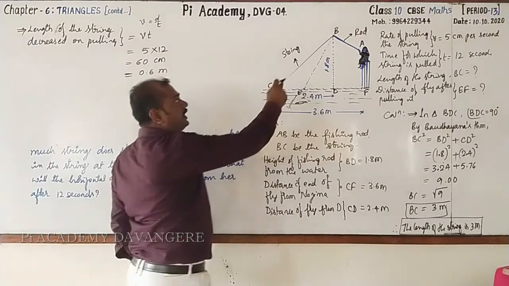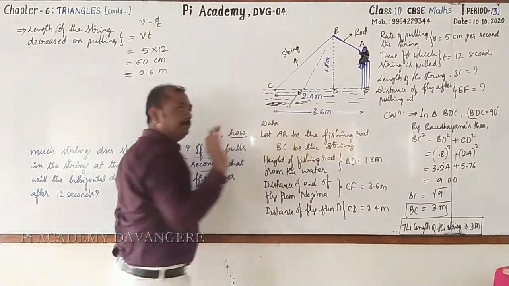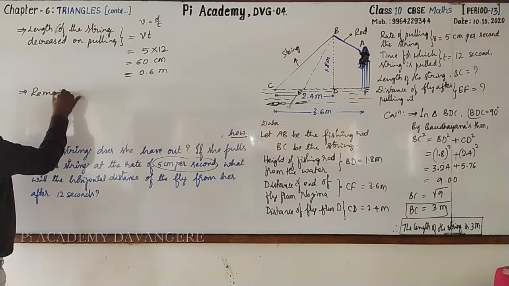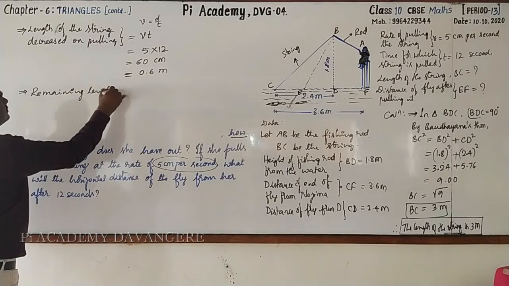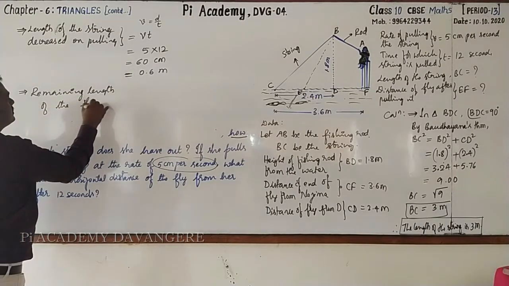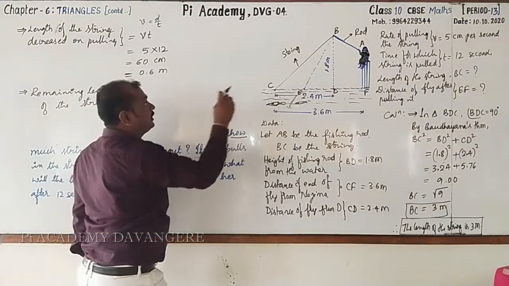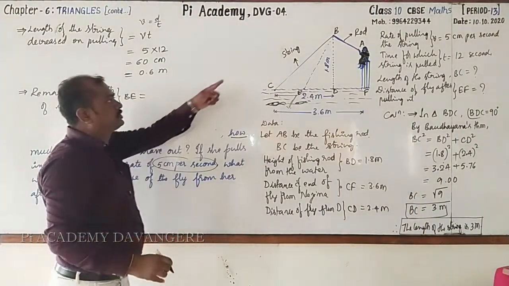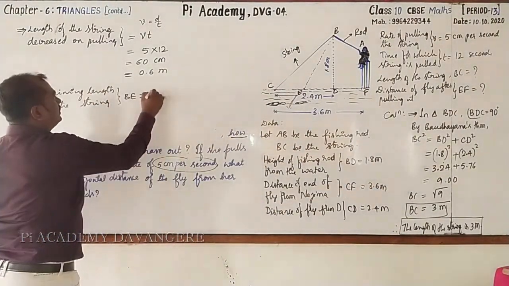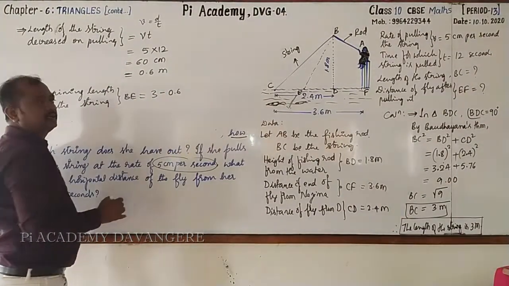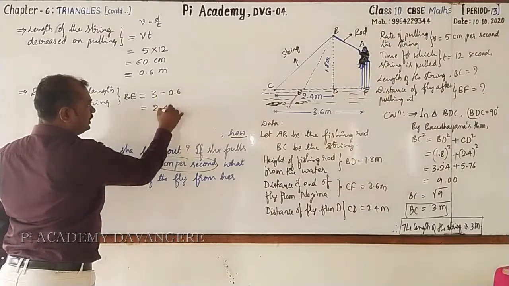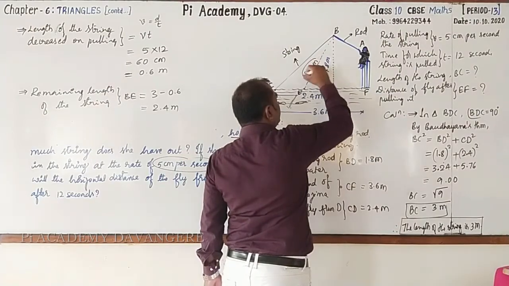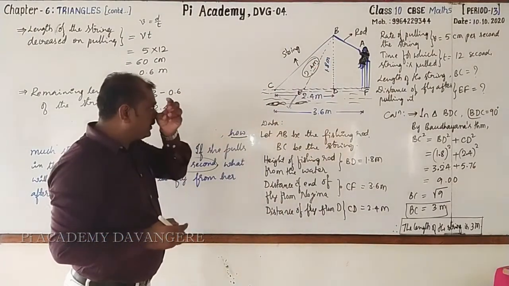Then what will be the remaining length of the string? That is nothing but BE. Followed? Here I'll write remaining length of the string, that is, it is BE. It is equal to the actual length of the string, that is 3 meter. In that 0.6 meter is decreased. How much it will be? This will be 2.4 meter. Followed? Here I am writing for your reference 2.4 meter. Okay.